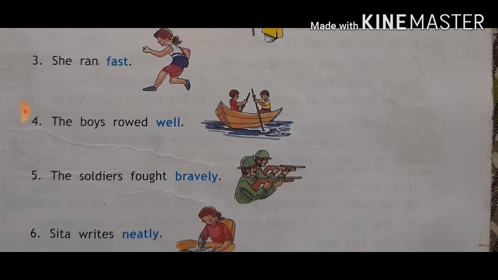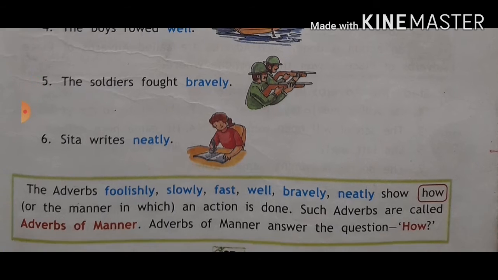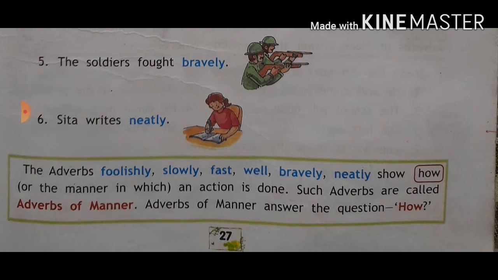They fought bravely. Sita writes. So writes is an action. But how is the action done? Neatly. One more example: he is dancing well. Dancing is the action. But how is the dancing done? Well. So these are the words that show how an action is done.